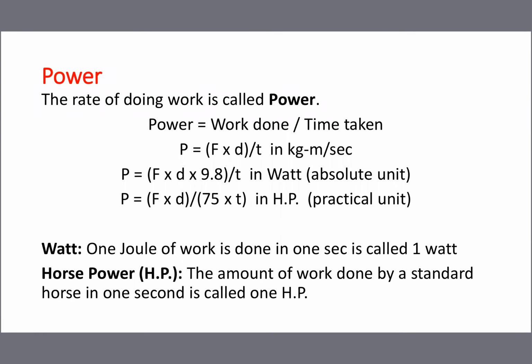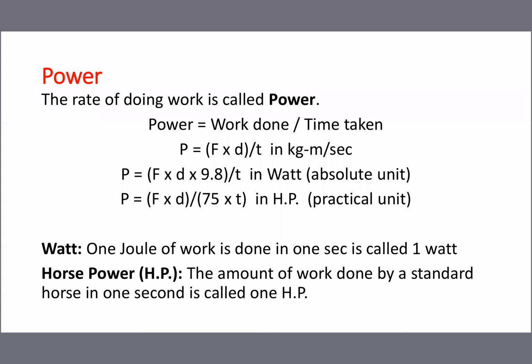Power is equal to work done divided by time taken. Or you can say the ratio between work done and time taken is called power. Or another way, work done at a particular time is called power.